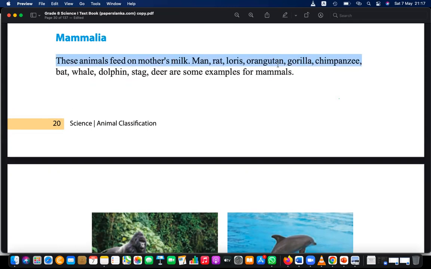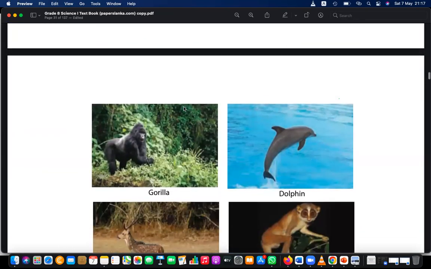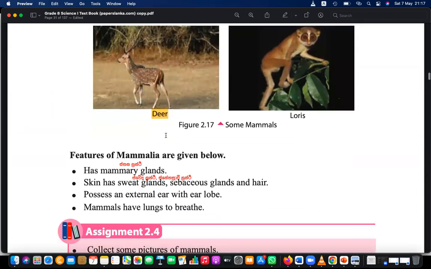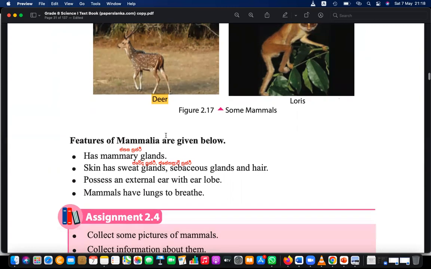Man, rat, loris, orangutan, gorilla, chimpanzees, whale, dolphin, stag, deer. These are some examples. Don't think about the habitat, because the dolphin lives in water, the gorilla lives in trees, in the jungle, and we humans live in a terrestrial environment. So no need to worry about the habitat, but these mammals basically have mammary glands.